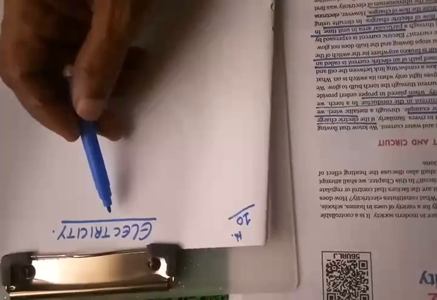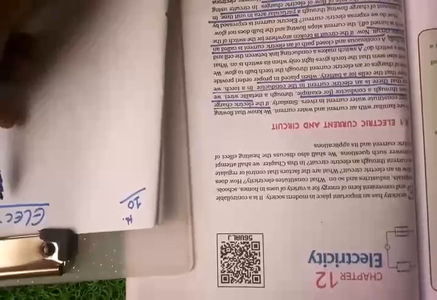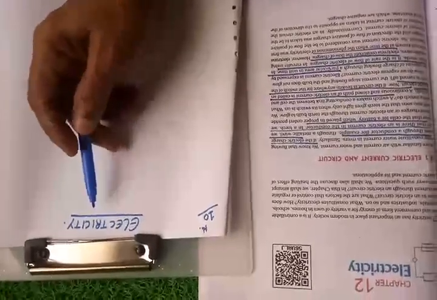Definition of electricity. In part 1 textbook, page 93, you are going to get this chapter. First of all, what do you mean by electricity, how it is produced, and what are its effects, and everything you have to study in this chapter.